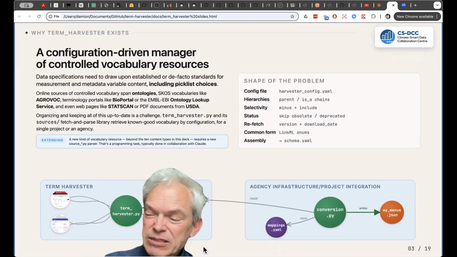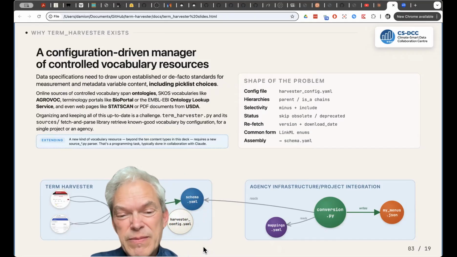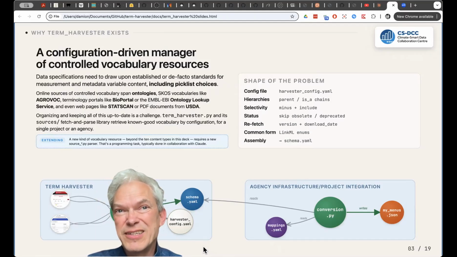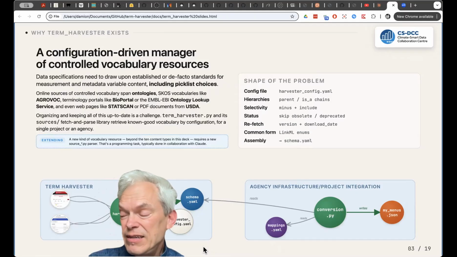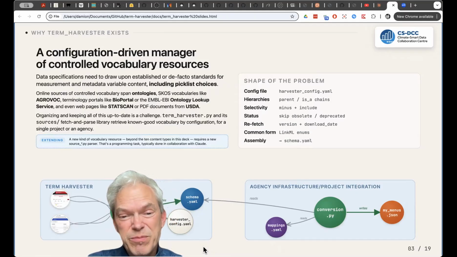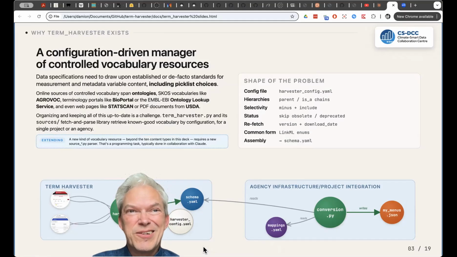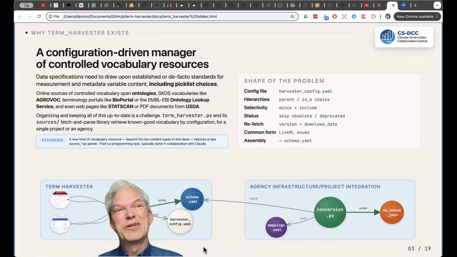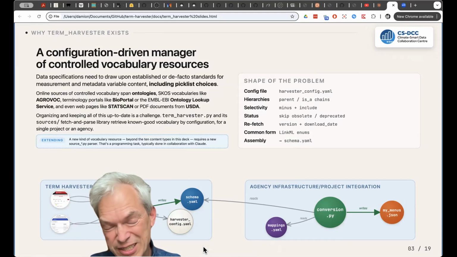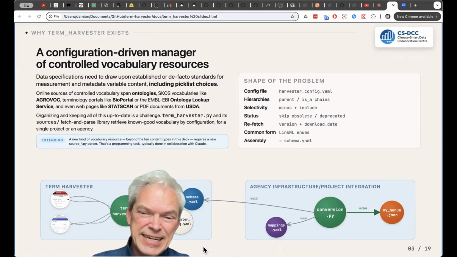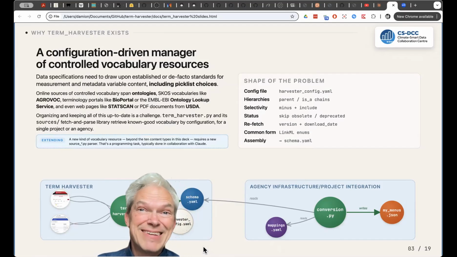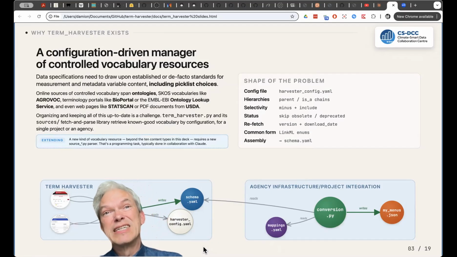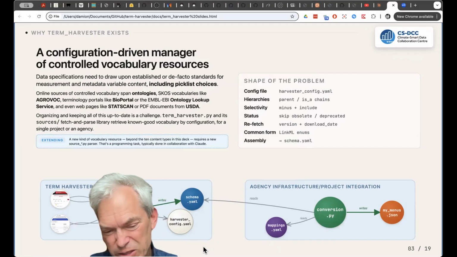And so the language to describe exactly what terms to download, having a bit of smarts to know that we can just type in a term and have the system recognize where to get it from. And then having done all of that work, be able to press a button to create a schema that has all of these vocabularies in it. And then one extra step in case you're working with legacy data in your agency or projects that have already started with their own vocabularies, a conversion script, which AI can help facilitate the development of, such that these vocabularies can be turned into the coding system that your own data operates with.